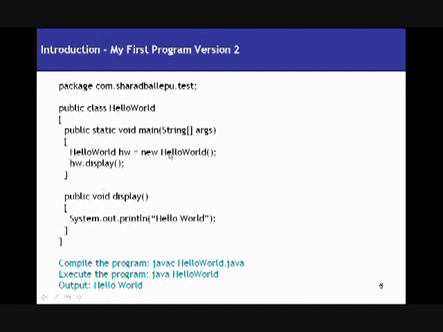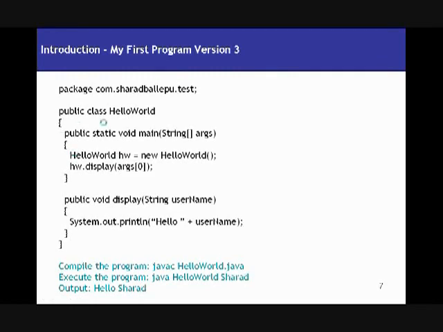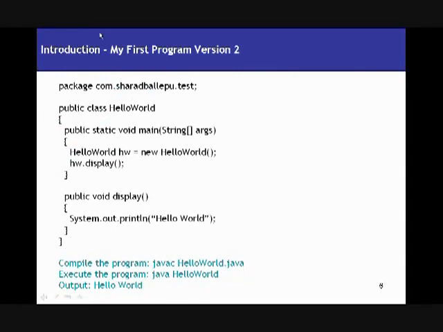Okay, so it creates an object for hello world, and you have this instance HW, and the object is the object created when you say new HelloWorld. As such, for a person, there's no existence. But when I say Person p is equal to new Person, and I pass Sharad as a parameter, it's going to create a new person called Sharad, right? And I'm going to have a reference, not instance, I'm sorry, a reference for that object called Sharad.